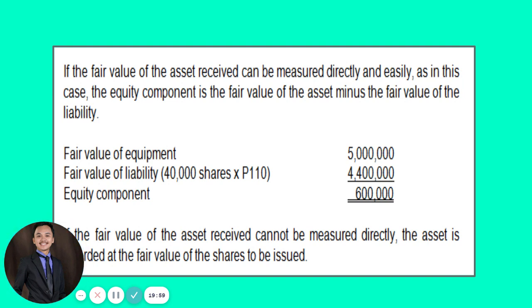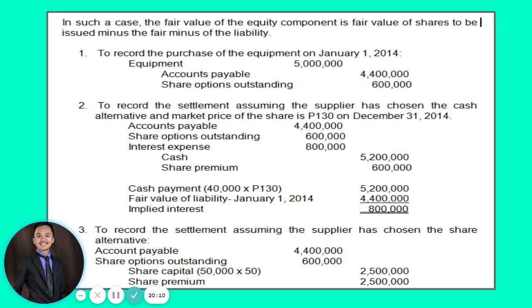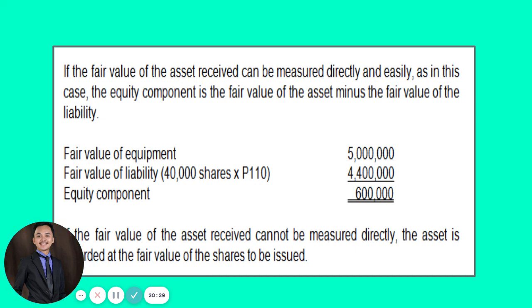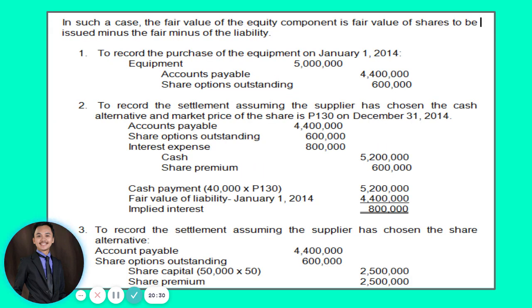Okay? Kung dili available ang fair value sa equipment, then second in the hierarchy of valuation is the fair value of the asset to be issued. So in this case, the journal entries pertinent to the transaction will be on January 1, 2014: debit to equipment for 5 million, credit to accounts payable for 4.4 million, and then credit to share options outstanding for 600,000.